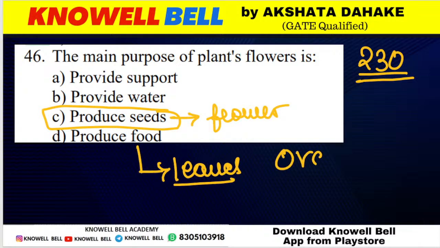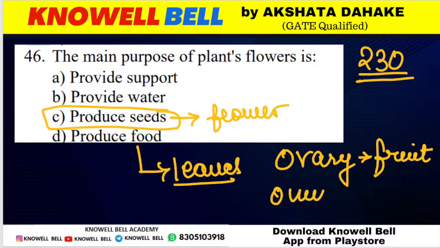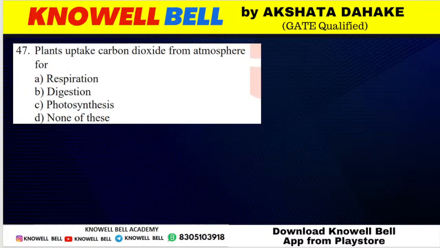So we have learned inside of flower there is a structure called ovary. Ovary किसमें develop होता है? Ovary develops into fruit, and inside of ovary we have ovule. Ovule develops into seed. So what will be the correct answer? Right answer is option C. It's okay, beta. No need to say sorry. I was explaining it to you.